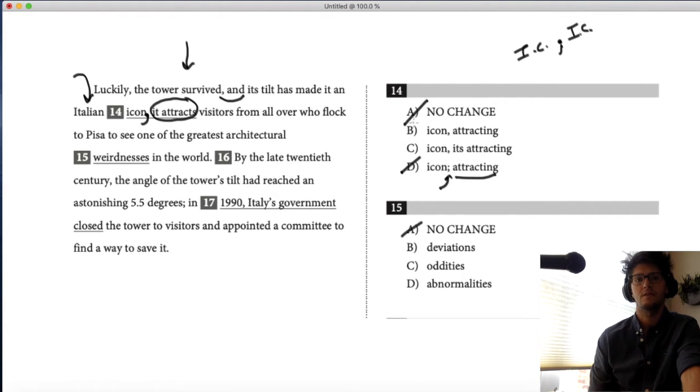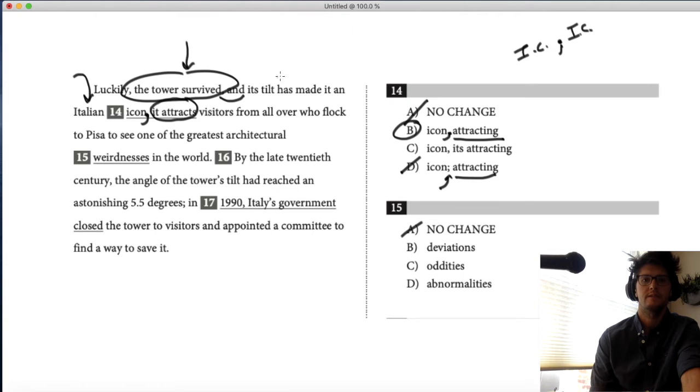So what's the best answer? Well, make the change that makes it an incomplete sentence. Attracting, right? Eliminates the full sentence subject and verb, it attracts. But that's okay if we have a comma, because we don't need another full sentence. We already have sentences. Luckily, the tower survived is one. Its tilt has made it an Italian icon is another.